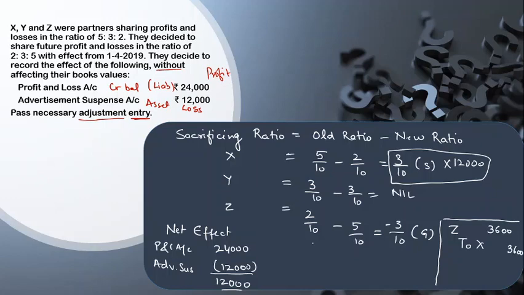So this way I got my journal entry, being adjustment entry passed. I hope you understood this point here. Okay, so this is a way the adjustment entry is passed for this, like we will find a net effect and we'll pass an entry.